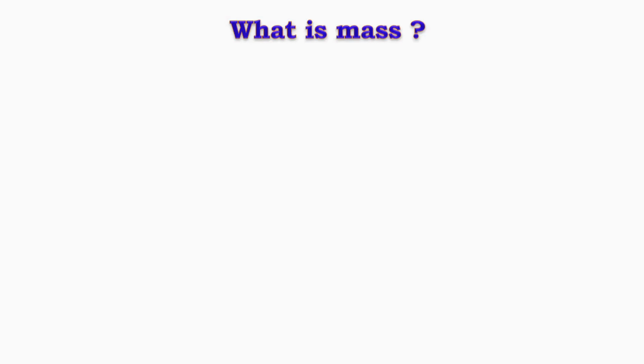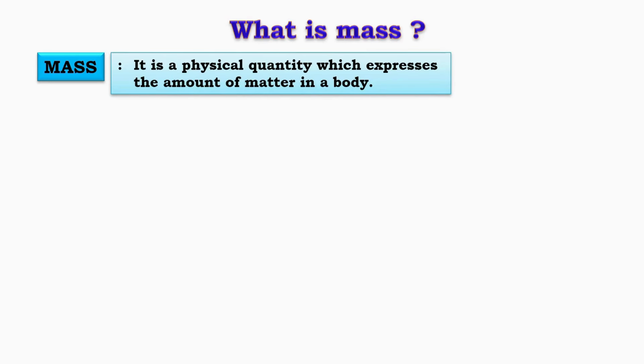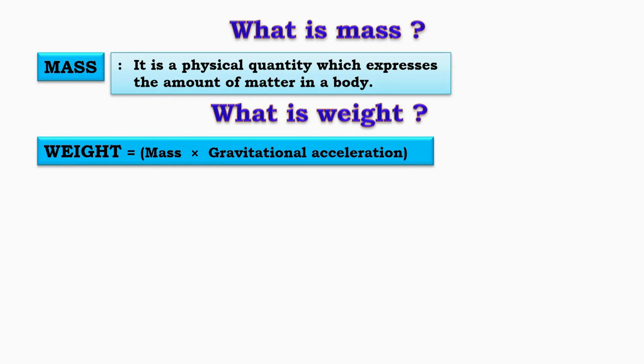What is mass and weight? Let's start by understanding the difference between mass and weight. Mass is a physical quantity that expresses the amount of matter in a body. It is the measure of the substance or material that an object contains, and it remains constant no matter where the object is located. Now, when we talk about weight, we use the formula: weight is equal to mass times gravitational acceleration. This means weight is dependent on the mass of an object and the force of gravity acting on it. The weight can change depending on the location of the object because gravitational acceleration can vary.